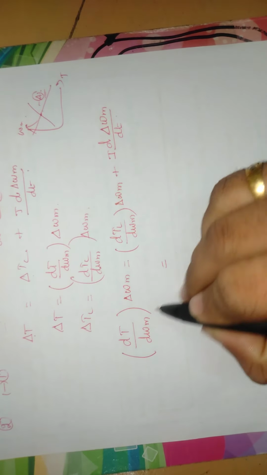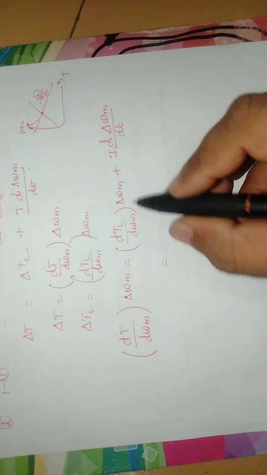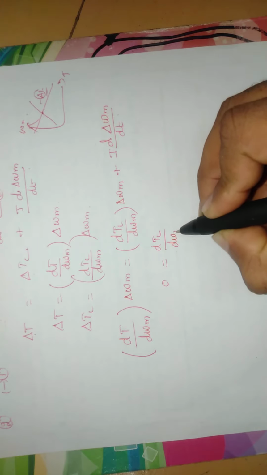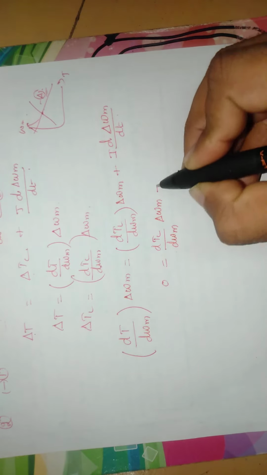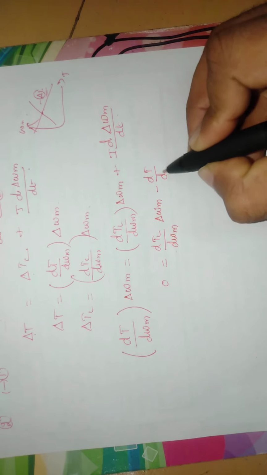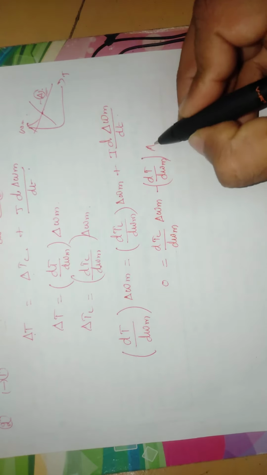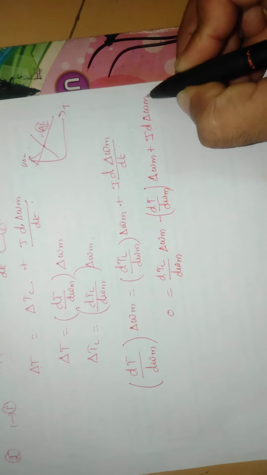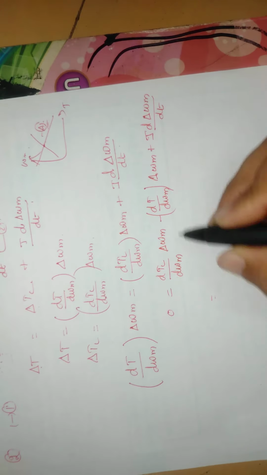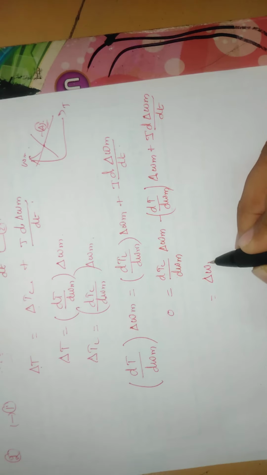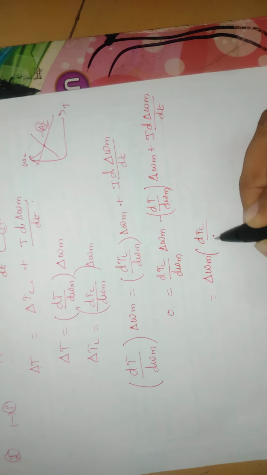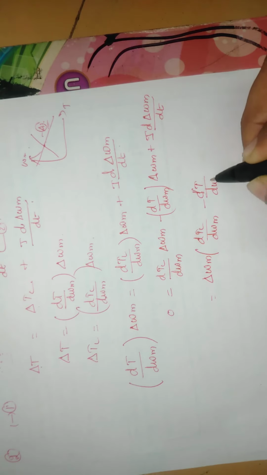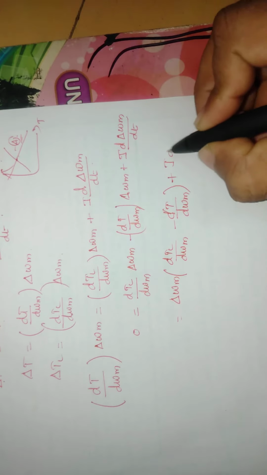For the next step, because we have a common term, J d del omega m divided by dt is equal to dTL divided by d omega m into del omega m minus dT divided by d omega m into del omega m. In this, del omega m is common, so we take del omega m out, leaving dTL divided by d omega m minus dT divided by d omega m. The remaining term we write as it is.